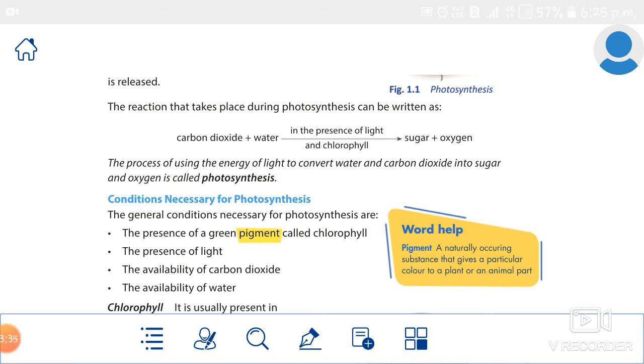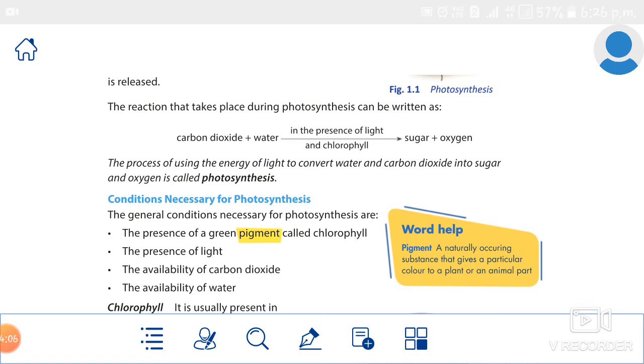Okay. Now, what is the definition of photosynthesis? The process of using the energy of light to convert water and carbon dioxide into sugar and oxygen is called photosynthesis. Repeat it, everyone. The process of using the energy of light to convert water and carbon dioxide into sugar and oxygen is called photosynthesis.